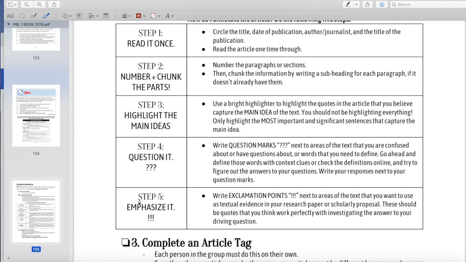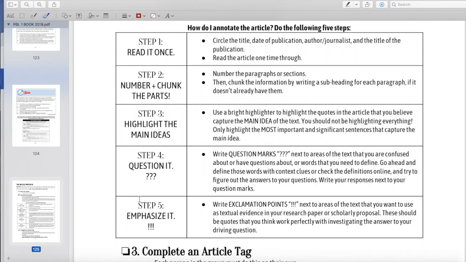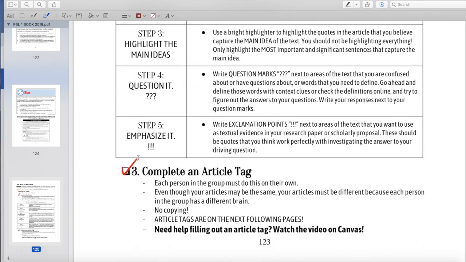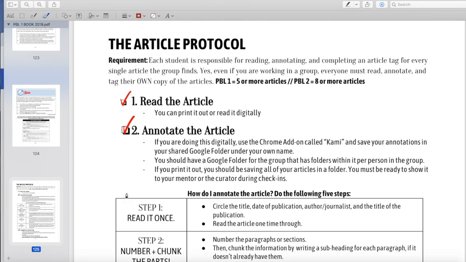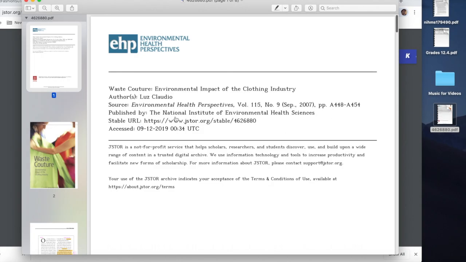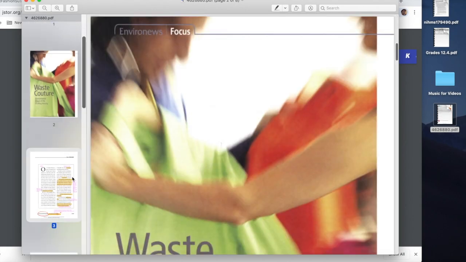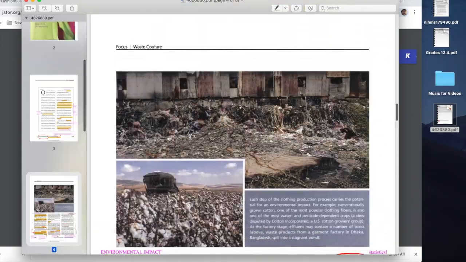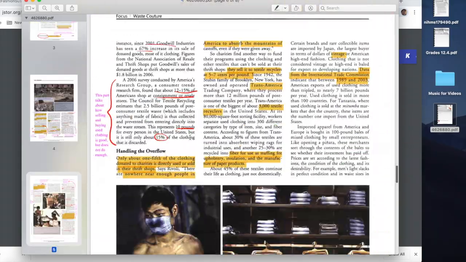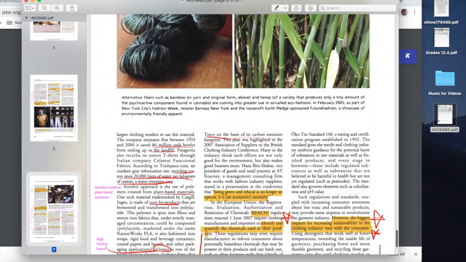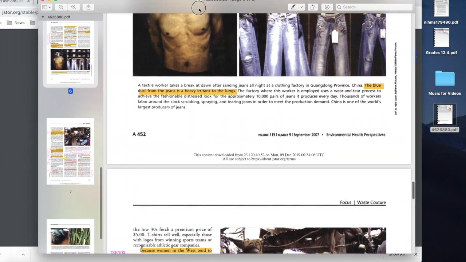There's 5 steps, and I'll go over those with you in a second, and then you must complete an article tag. So I'm actually going to go over all 3 steps with you right now. This was the article that I found with you guys, and I just downloaded it to my desktop, and then I went ahead and read it and annotated it, because that was the first 2 steps of the article protocol.